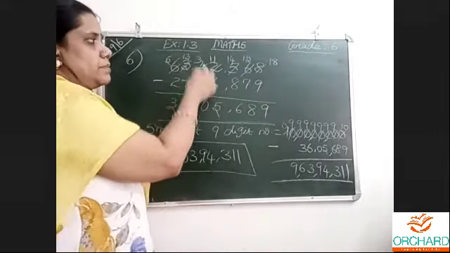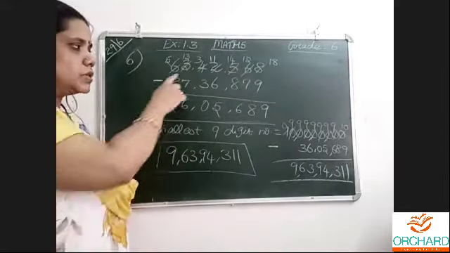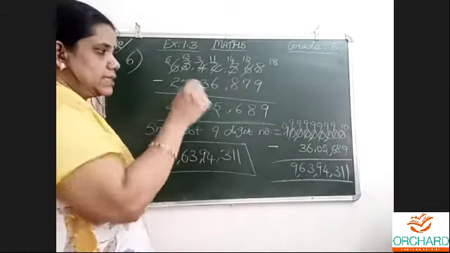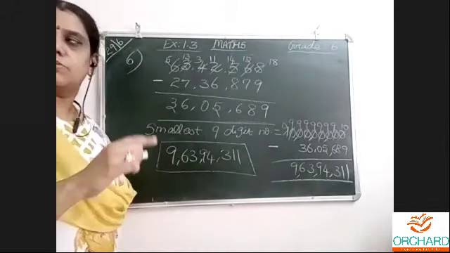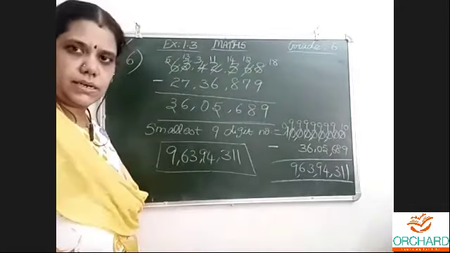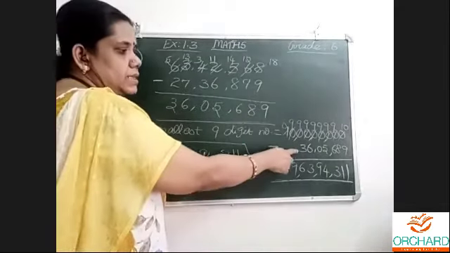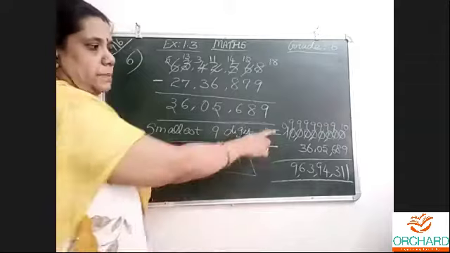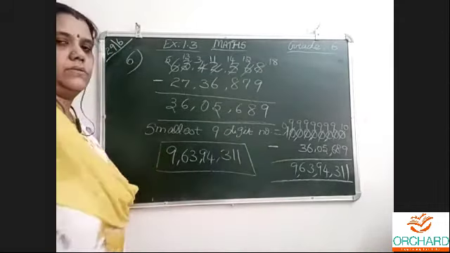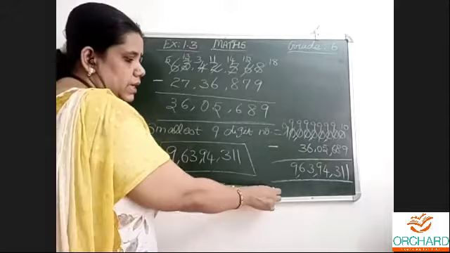Subtract this from this. So we did. Then they told subtract this number from the smallest 9-digit number. We wrote the smallest 9-digit number, we copied this number and I did subtraction. 2 subtractions. That's all. This exercise over.